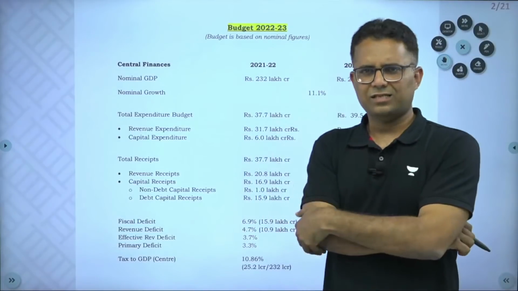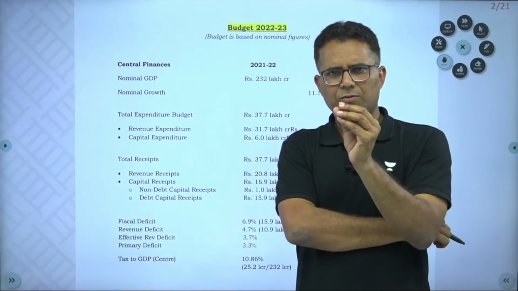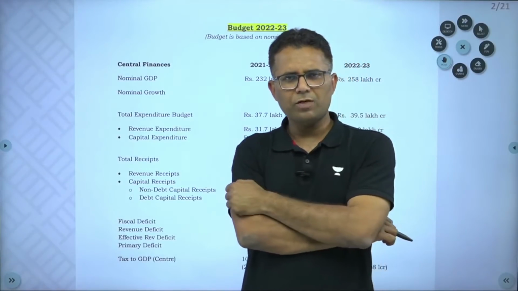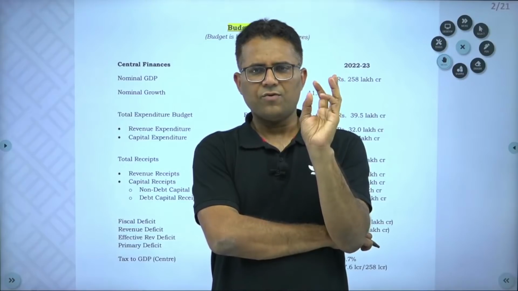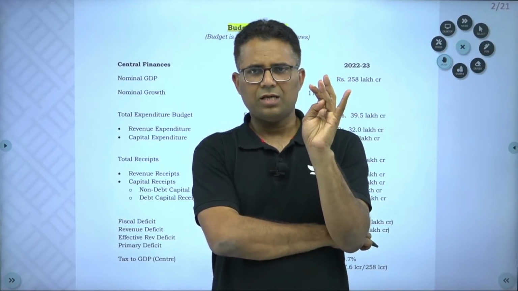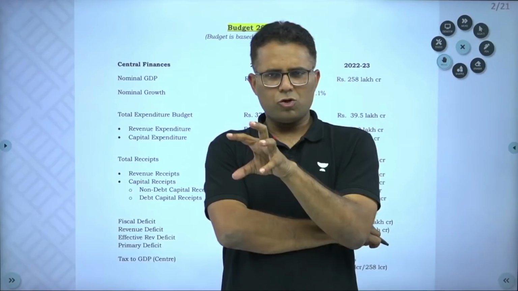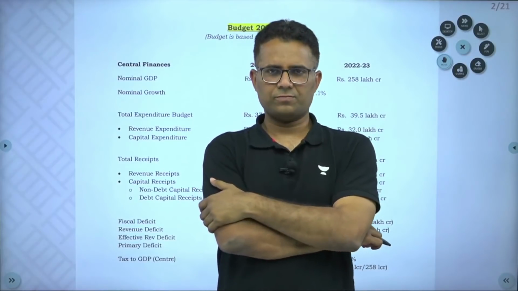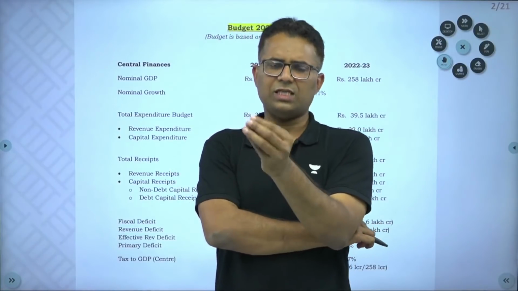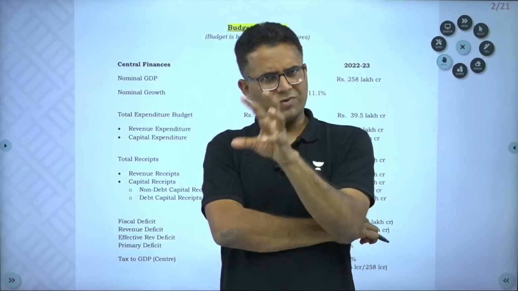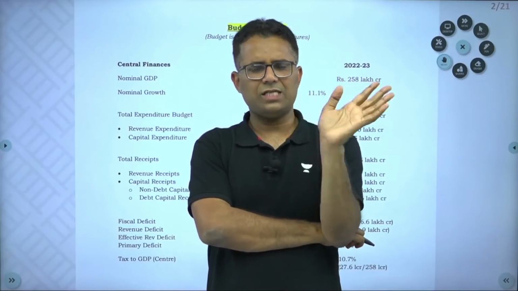As I said, in the budget a lot of data is presented and mostly it is of no use to you, but there are a few macroeconomic parameters. What are macroeconomic parameters? GDP, GDP growth, investment, forex, debt, deficit, fiscal deficit, capital expenditure. These are the macroeconomic parameters you must be aware of. You need to know whether they are increasing, decreasing, or where they are going. So these 5-6 parameters you must be aware of, not all these details. Other details are not relevant.